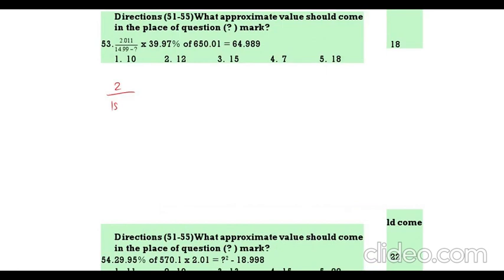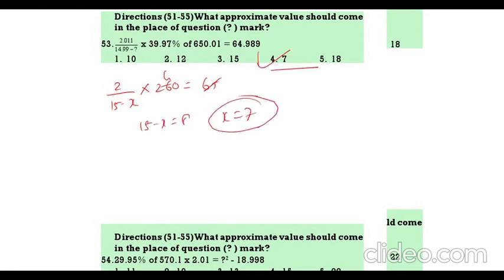Next. 2 by 15 minus x into 40%, that is 2 by 5 of 650, that is 260, is equal to 65. This is 4 times. So 15 minus x is equal to 8, x is equal to 7. Option 4.